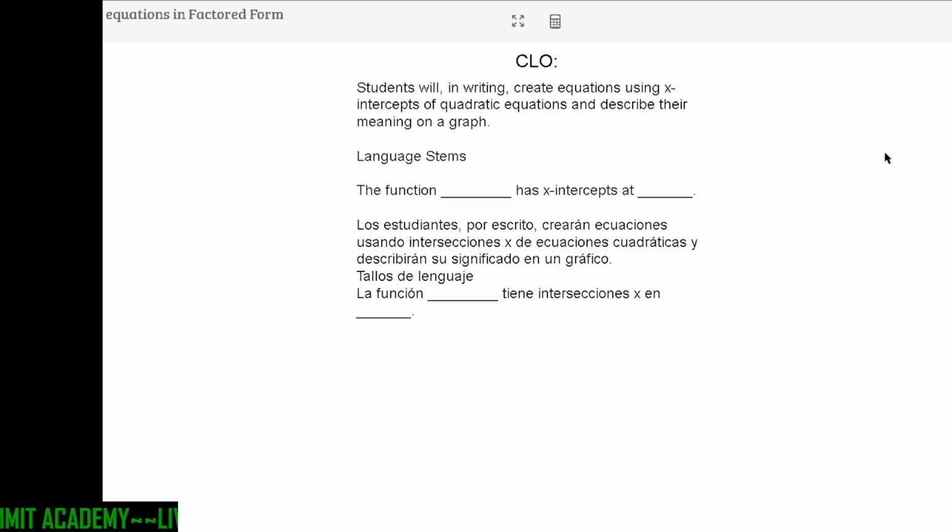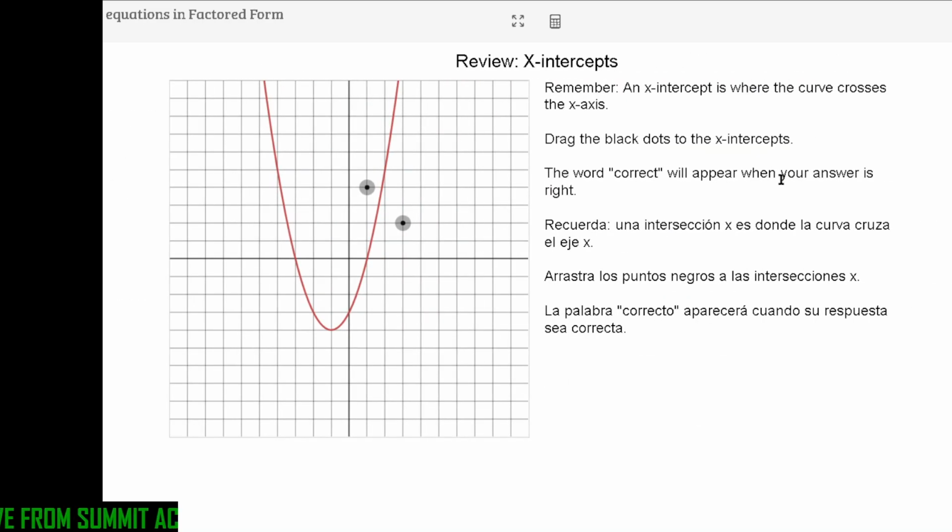Just recapping what we're trying to do, our objective is that we'll be able to create equations using x-intercepts of quadratic equations and describe their meaning on the graph. Some sentence starters would be: the function blank has x-intercepts at blank. Remember, an x-intercept is where the curve crosses the x-axis. We can drag the black dots, and once the word correct appears, you will know your answer. Pause the video and try to drag where the x-intercepts are for this function.